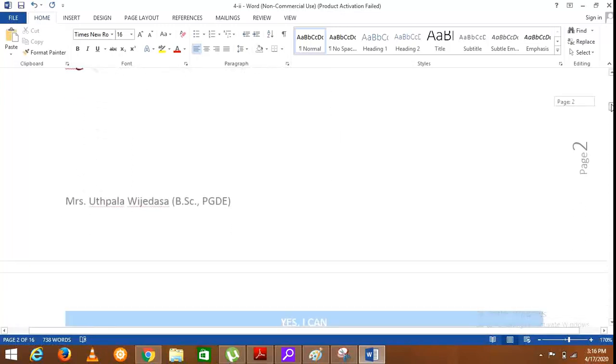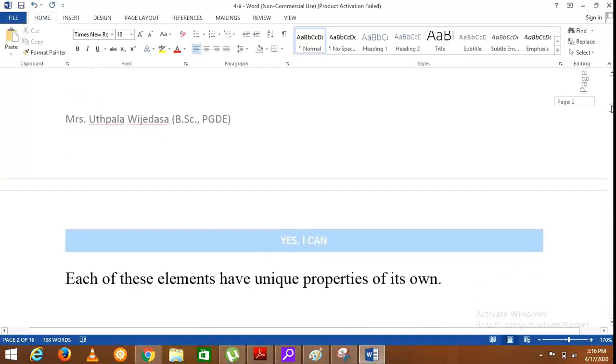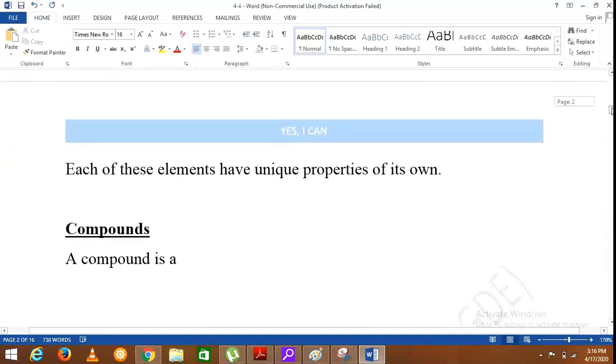For the moment, you can say an element is a pure substance with definite properties and it cannot be further divided by either physical or chemical methods.